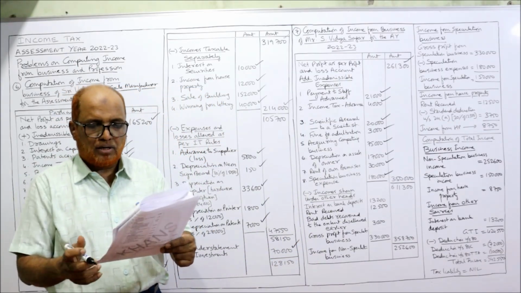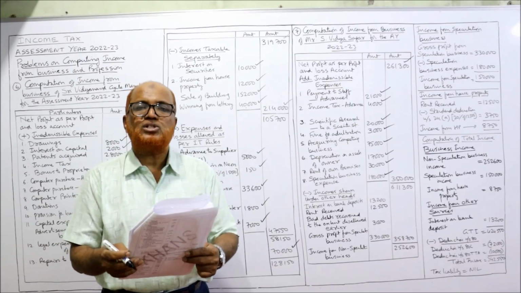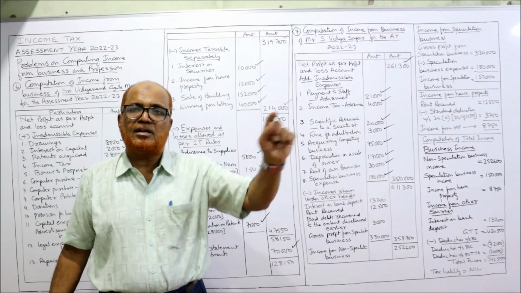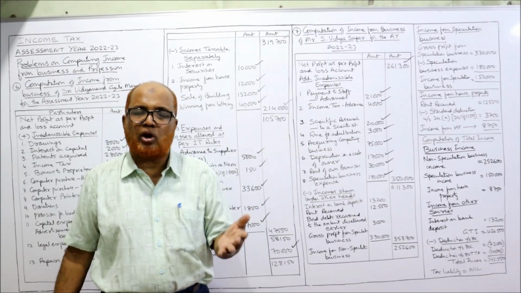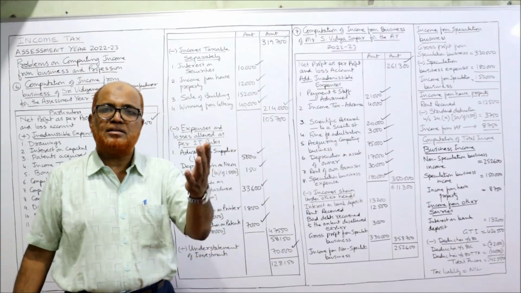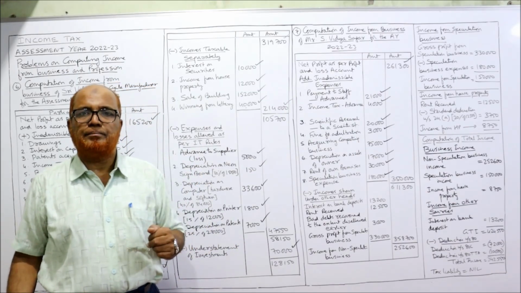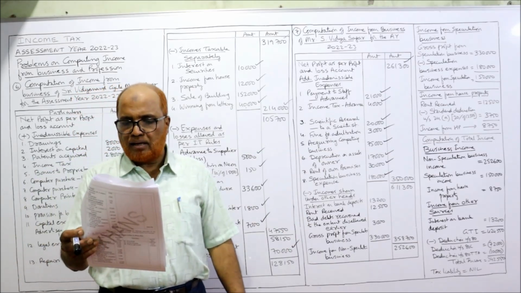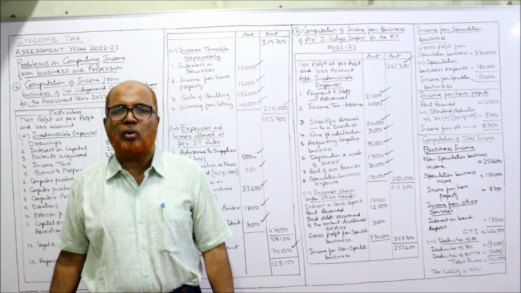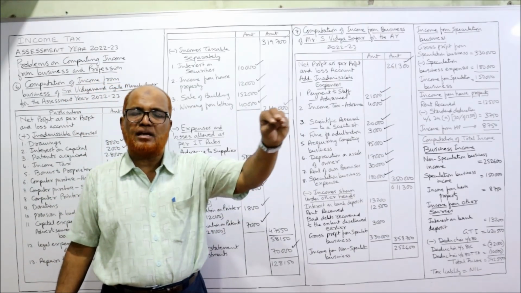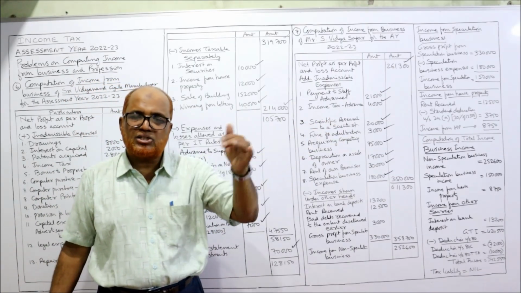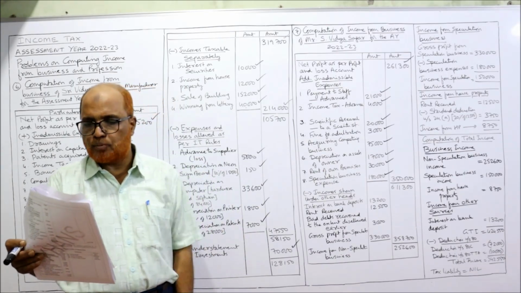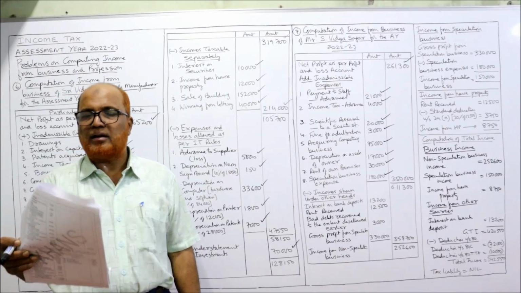Now the credit side. Gross profit, then interest from customers. Sometimes the business will charge interest from the customers because the customers have not paid the amount on time. It's a business income. Nothing to be done. It's a business income. In the working note you should write. Then interest on advances to employees. Sometimes advances are given to the employees and interest is charged from the employees. Again, it's a business income. Nothing to be done.